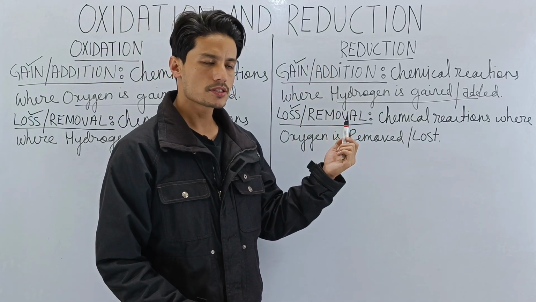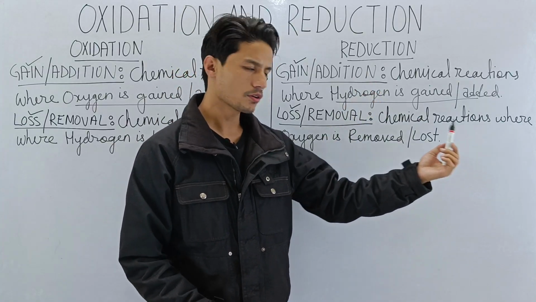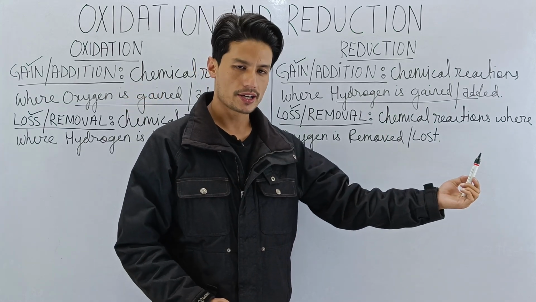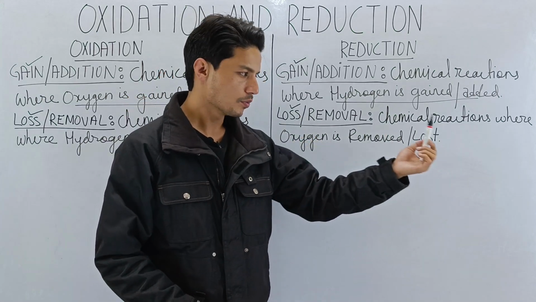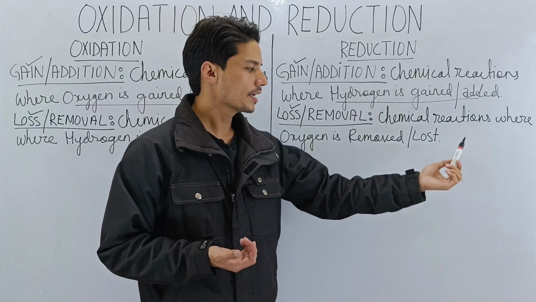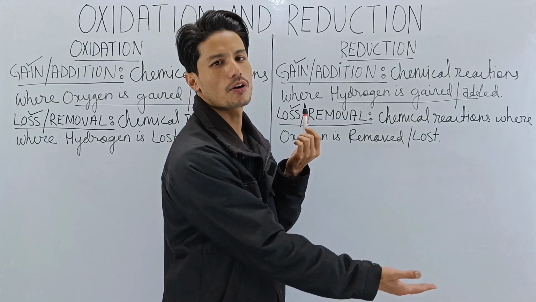Reduction are those chemical reactions where we gain. What are we gaining in reduction? Are we gaining oxygen? No. Oxygen we have gained in oxidation, isn't it? So in reduction, what are we gaining? We are gaining hydrogen. Then what are we losing? We are losing oxygen. If we gain hydrogen, we lose oxygen.